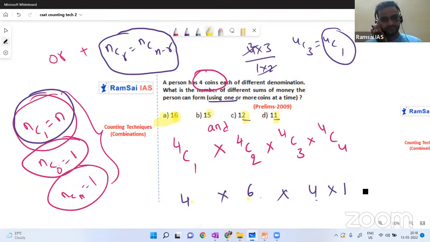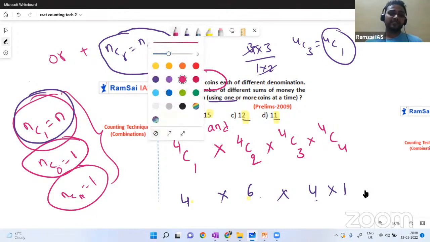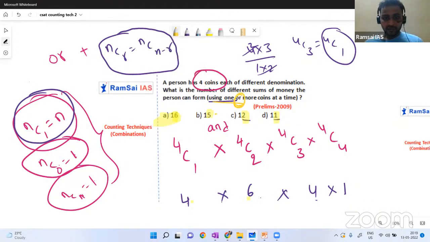My bad. Why am I considering and here? I'm really sorry. It should be or, no? They gave it clearly. Completely, it's my mistake. I'm so sorry, I made a small mistake. Let me repeat this. It was clearly mentioned that using one or more coins, then why did I consider and? So it's my bad. It should be or.